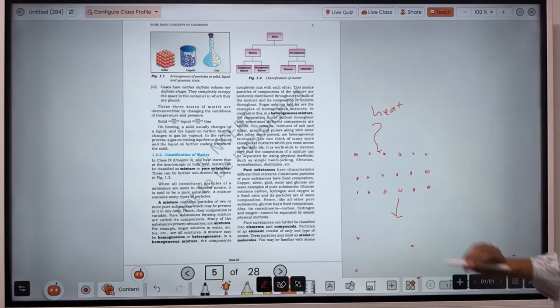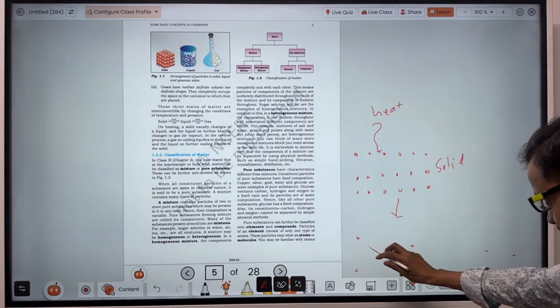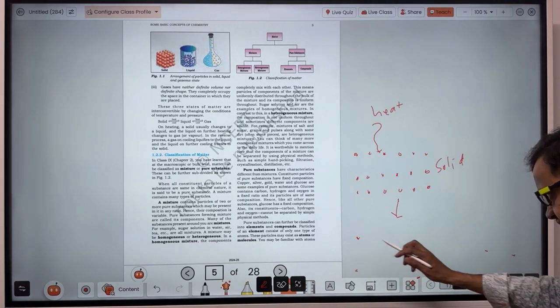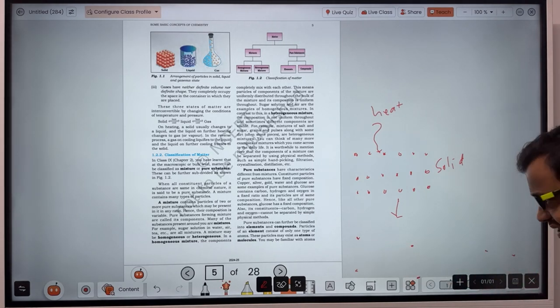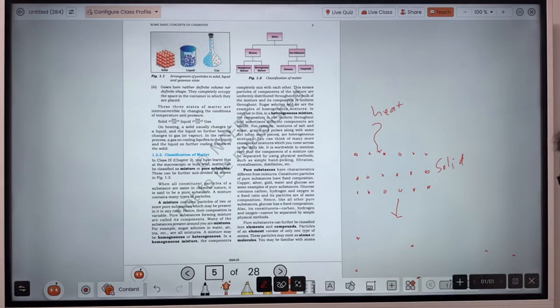Okay, when heat energy is supplied to the solid, then the distance between the constituent particles will increase, and the force of attraction operating between the particles will decrease. That's why solid will convert into liquid.